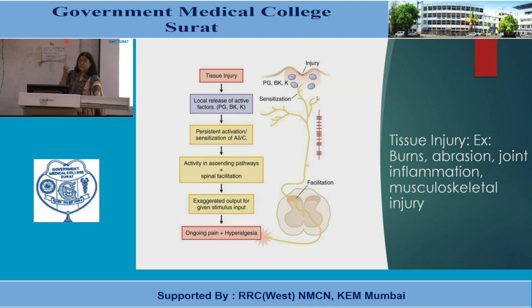There are various theories on how these impulses are modulated or facilitated in the spinal cord. If the intensity is high, these impulses will travel to the higher order neurons. So there is an exaggerated output for a given stimulus input, that means magnification occurs, and ongoing pain and hyperalgesia is felt.